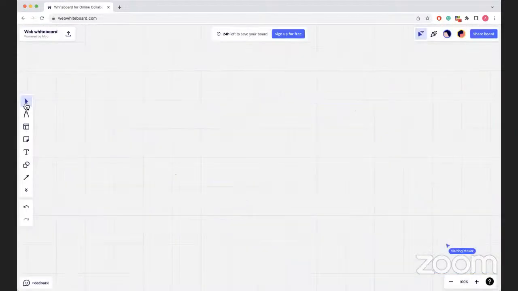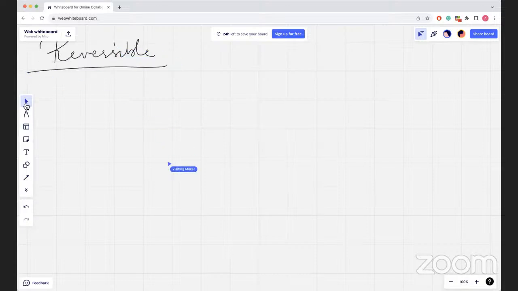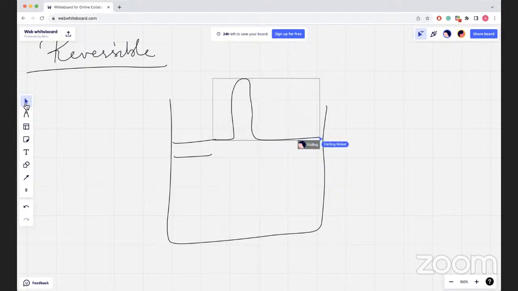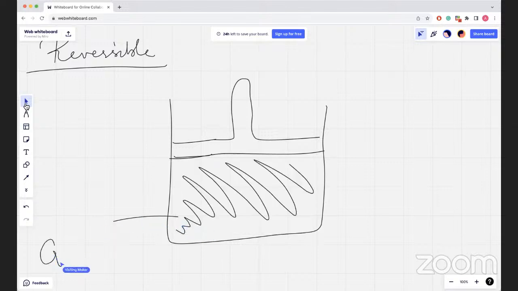The first type of process is a reversible process. We'll study a reversible process now. Let's take a system which consists of a beaker fitted with a movable piston, and there is some gas inside the beaker, and you have placed some amount of sand on the top part of the piston.